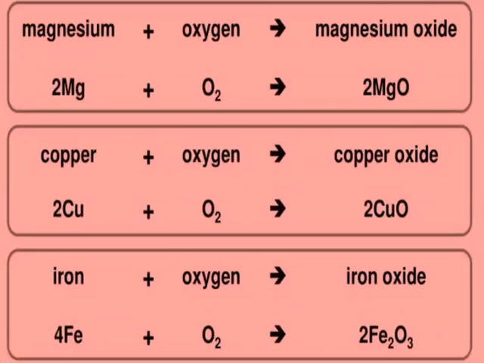So magnesium reacts with oxygen forming magnesium oxide, copper reacting with oxygen forming copper oxide, iron reacting with oxygen forming iron 3 oxide, as here the valency of iron is 3. The compound is also known as ferric oxide.